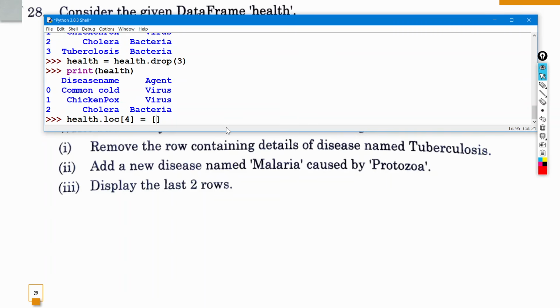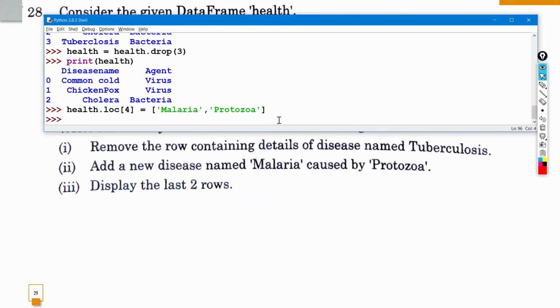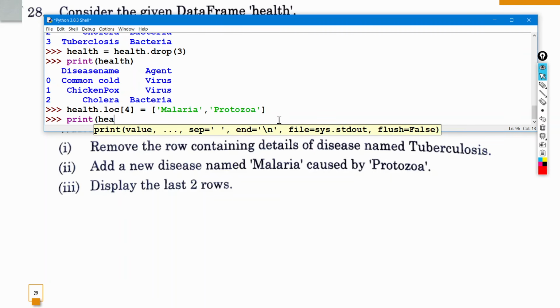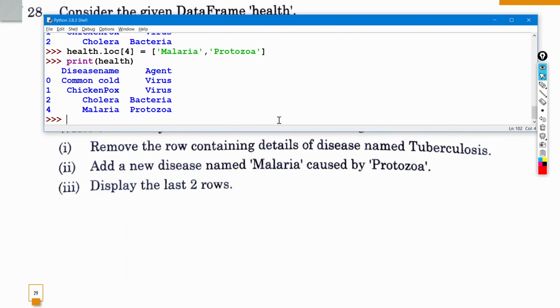So first will be malaria, okay, then after that it is caused by protozoa, that's basically the agent. So these two will be our values. If I press enter, there's no error, so a new row has been added. If I show you print health, you can see malaria protozoa has been added.